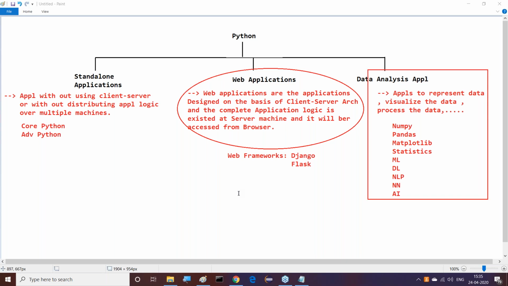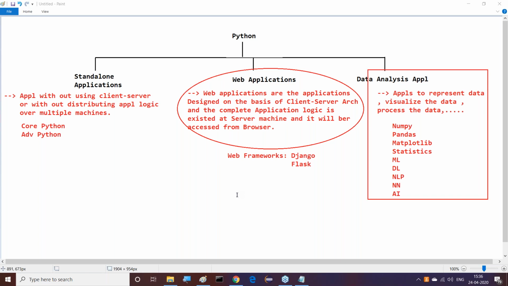What is the meaning of productivity? Within less time, achieving more. So automatically productivity will be improved. These are the advantages of frameworks.